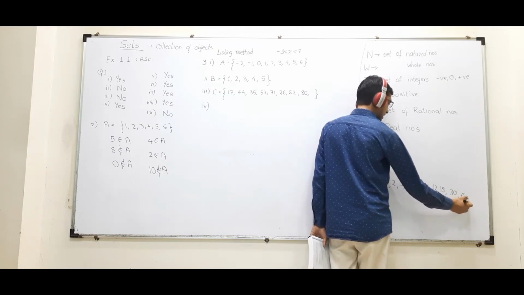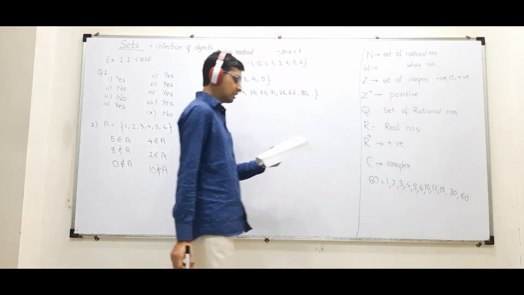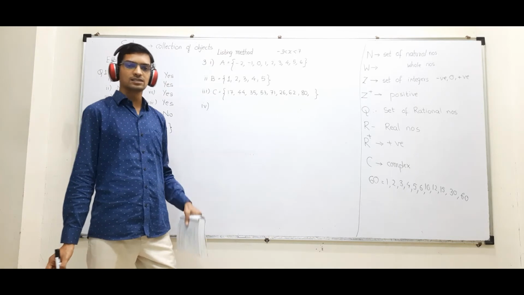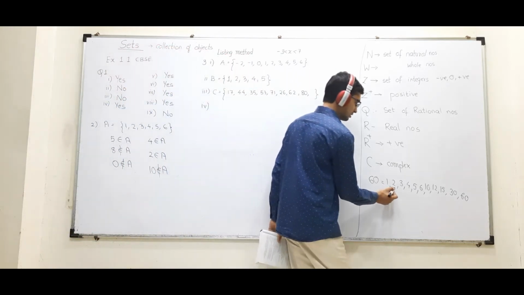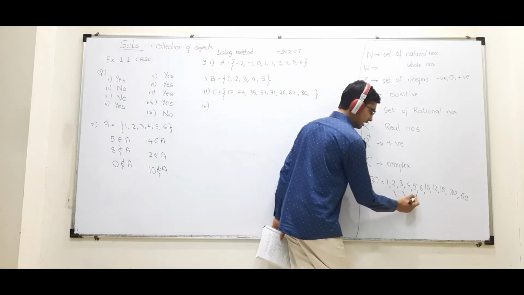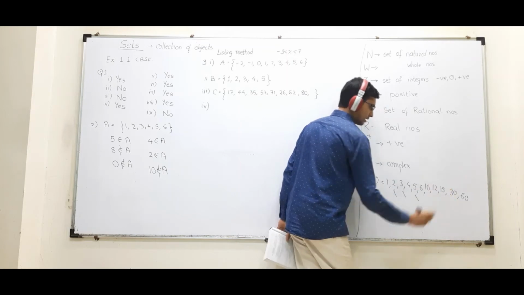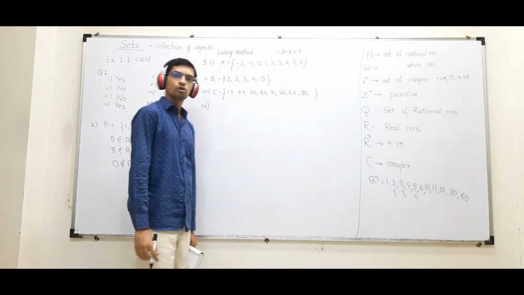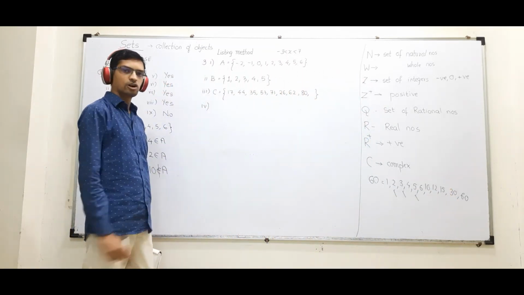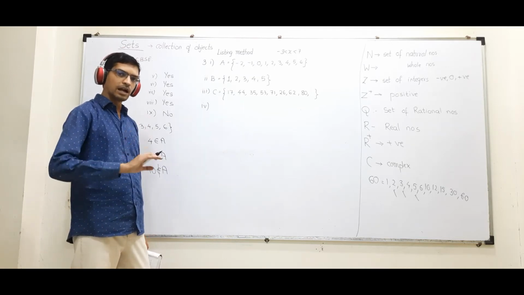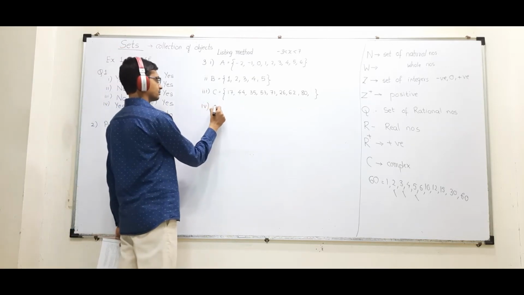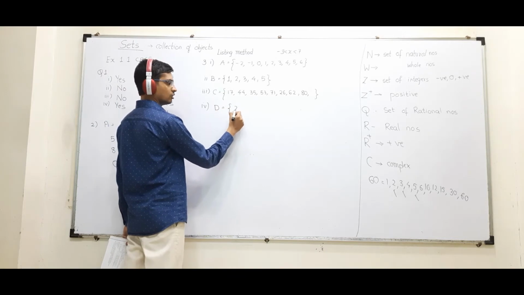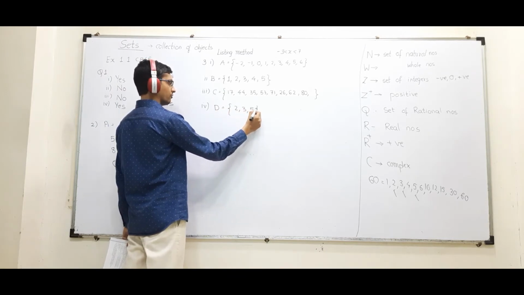And then 60. Now I want a collection of only prime divisors. So which are prime divisors? 2, 3, 5. Correct? I cannot take 1 because 1 is neither prime nor composite. So what will come? 2, 3, 5.